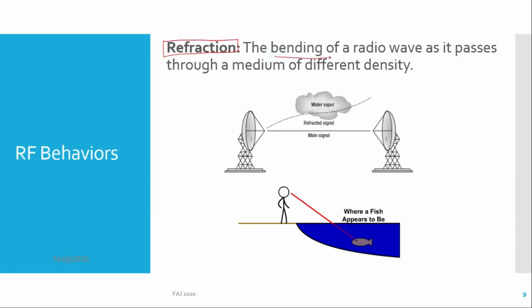Refraction is the bending of a radio wave as it passes through a medium of different density. Two examples of medium here: water vapor and water. Based on the animation, the exact position of the fish was not properly placed on the person's side due to refraction.